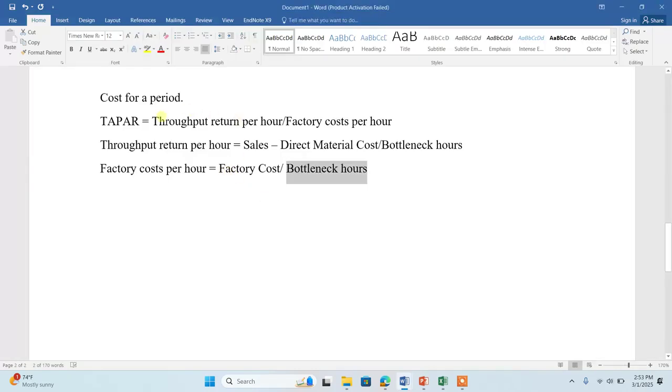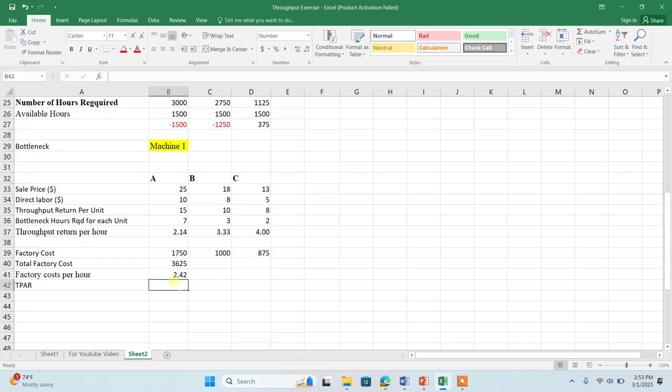Now we got the throughput return per hour, and we got the factory cost per hour also. Now it is time to calculate the throughput accounting ratio. How to calculate it for each product? Throughput return divided by the factory cost per hour.